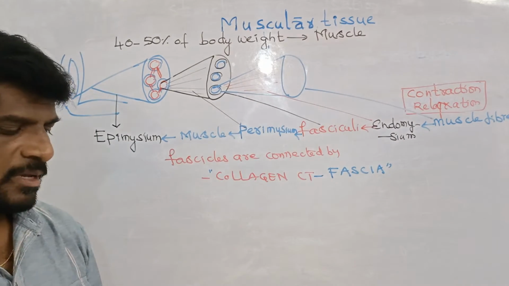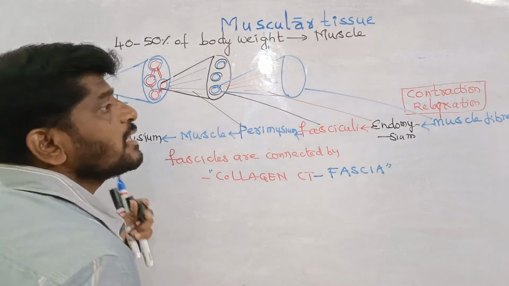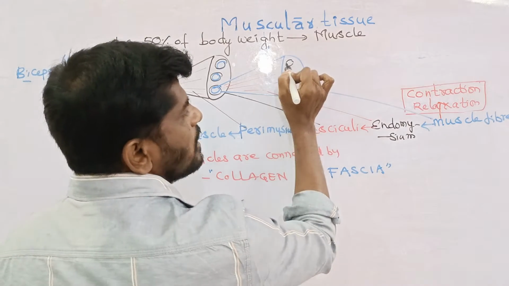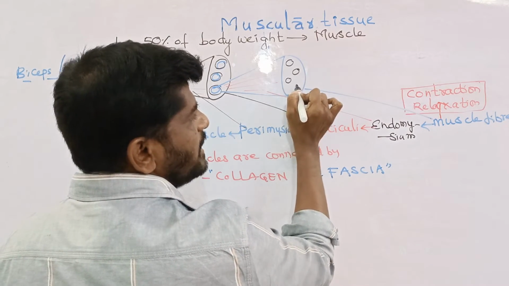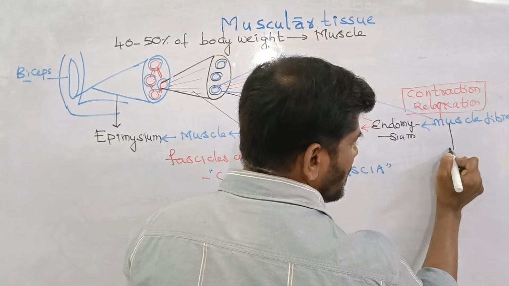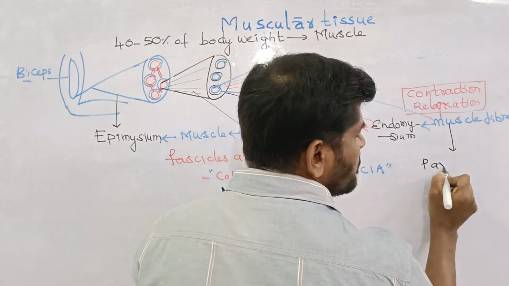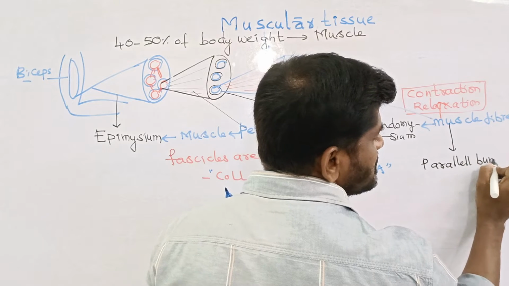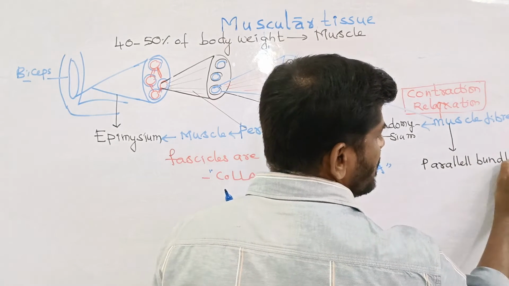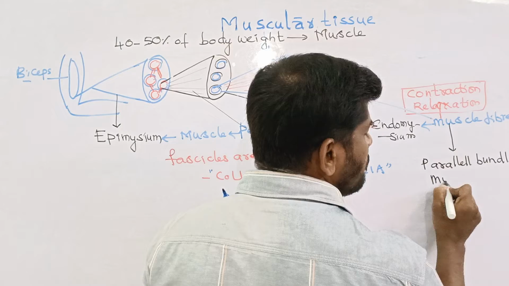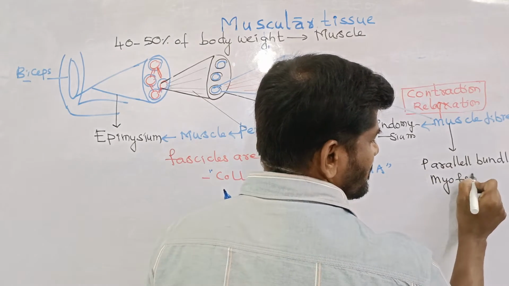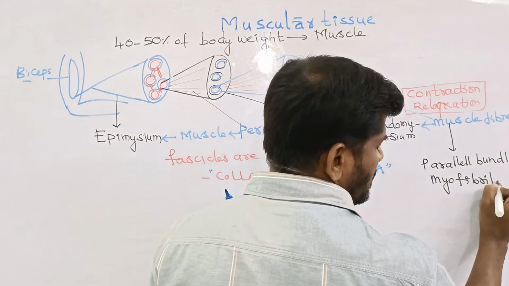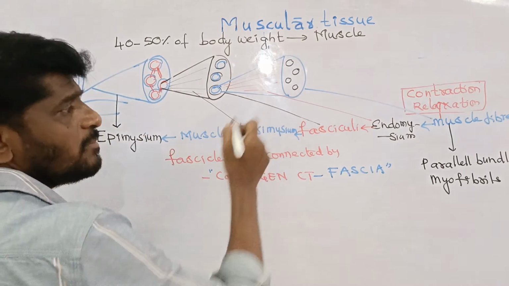Each muscle fiber consists of many parallel bundles inside it called myofibrils.